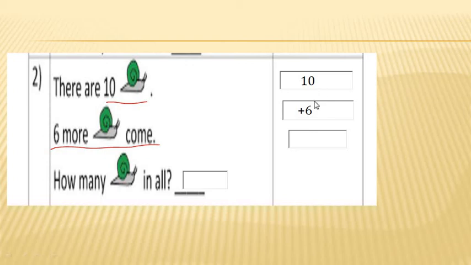Look my dear students, we have to learn this oral calculation also. For making oral calculation, we have to start from just the given number and we have to count forward more numbers. How many numbers have we been given? Okay, we have to add. So 10 plus 6, we have to start counting from 10 and at the result we will get number 16. So we have to write it here. Now look, there are 10 snails, 6 more to come. How many snails in all? There are 16 snails in all. Let's write it. Okay.